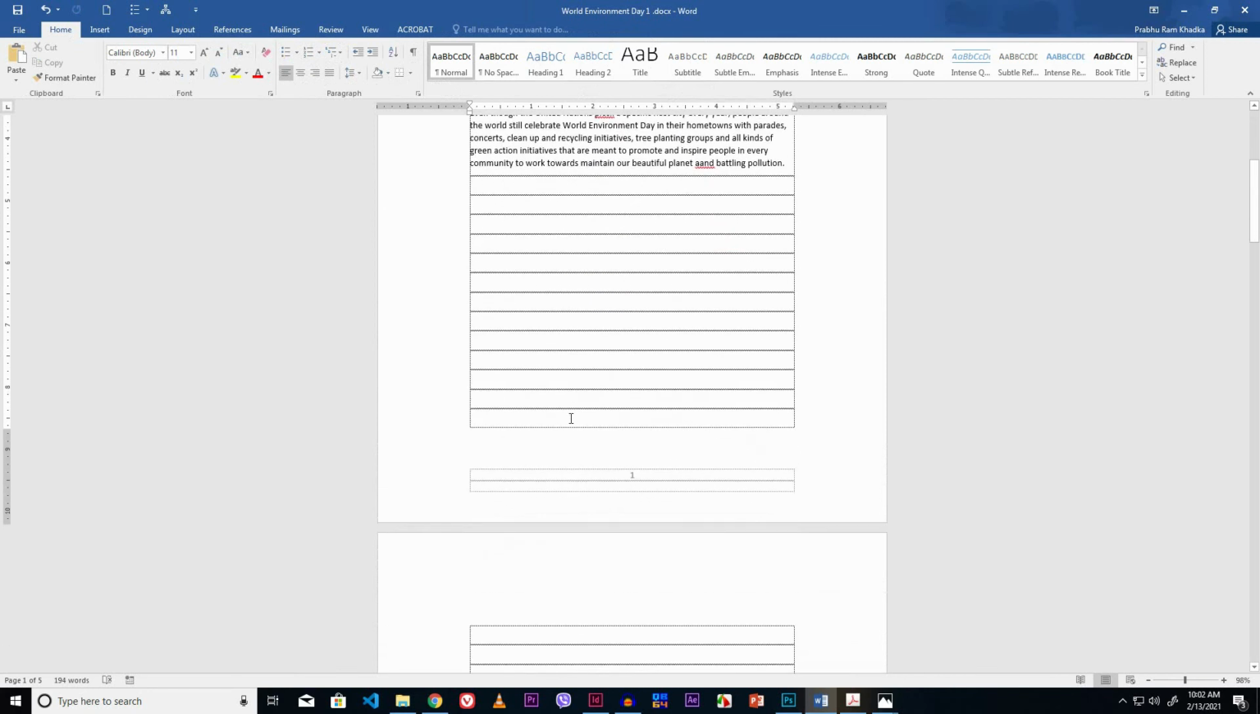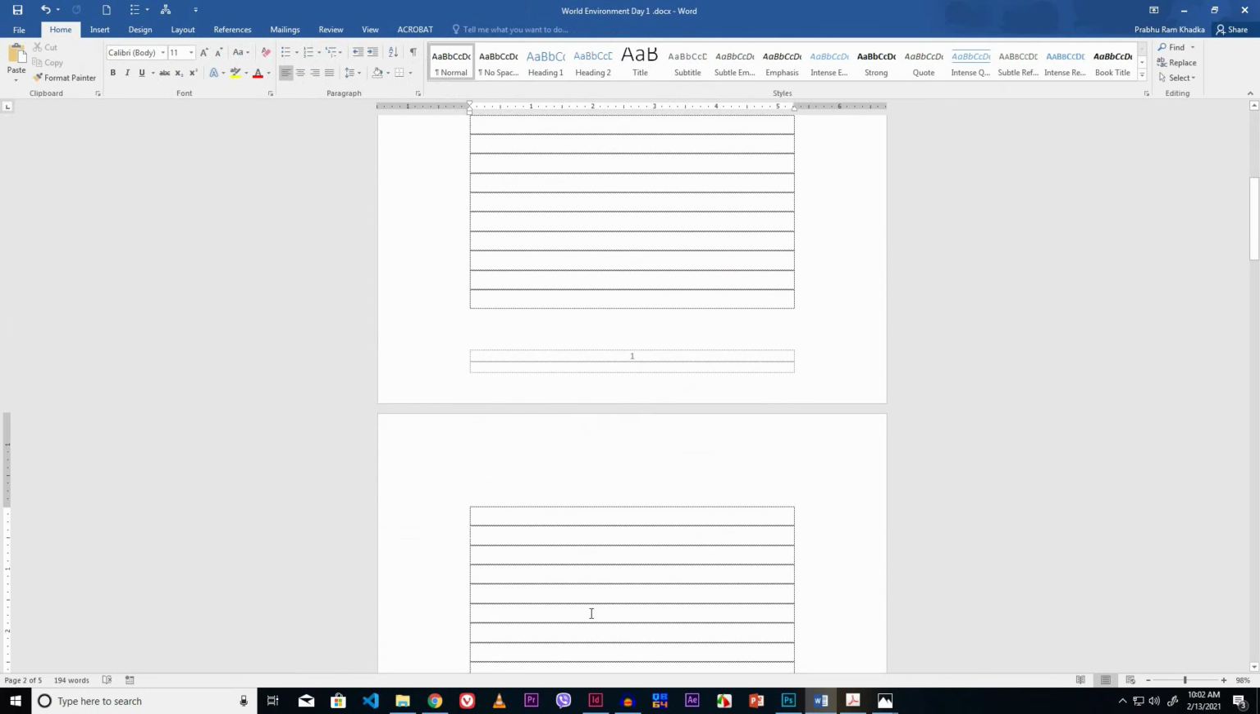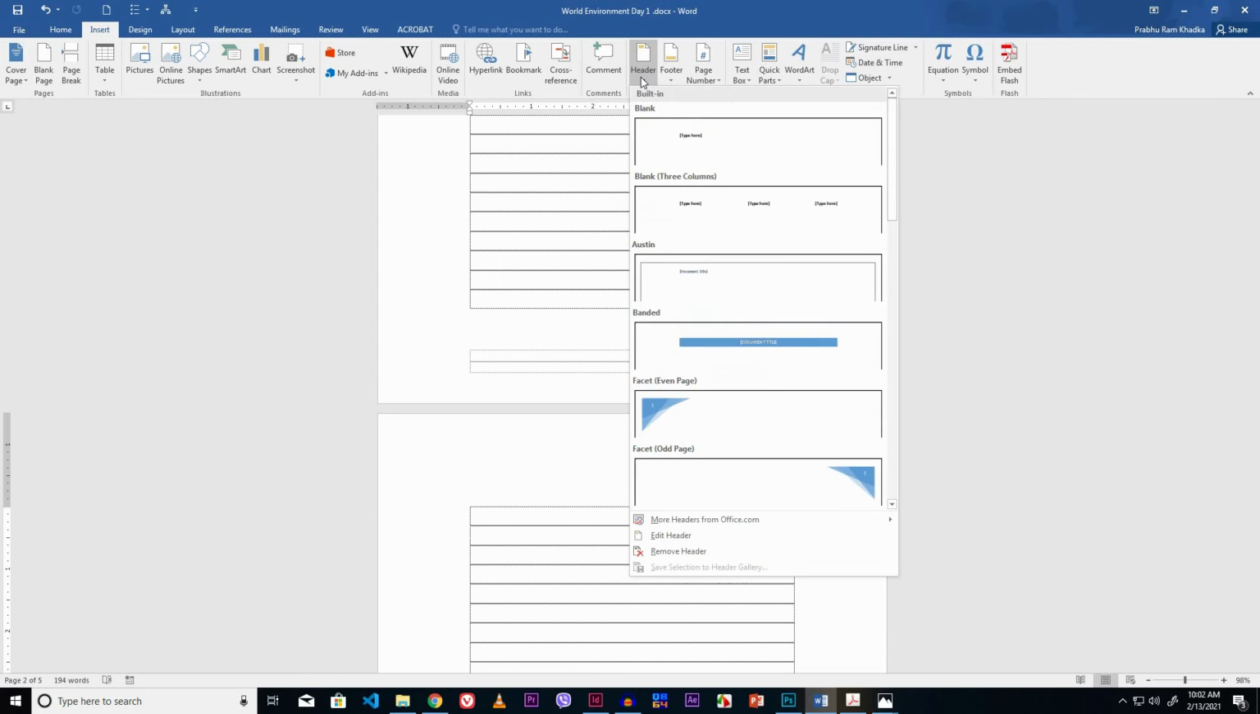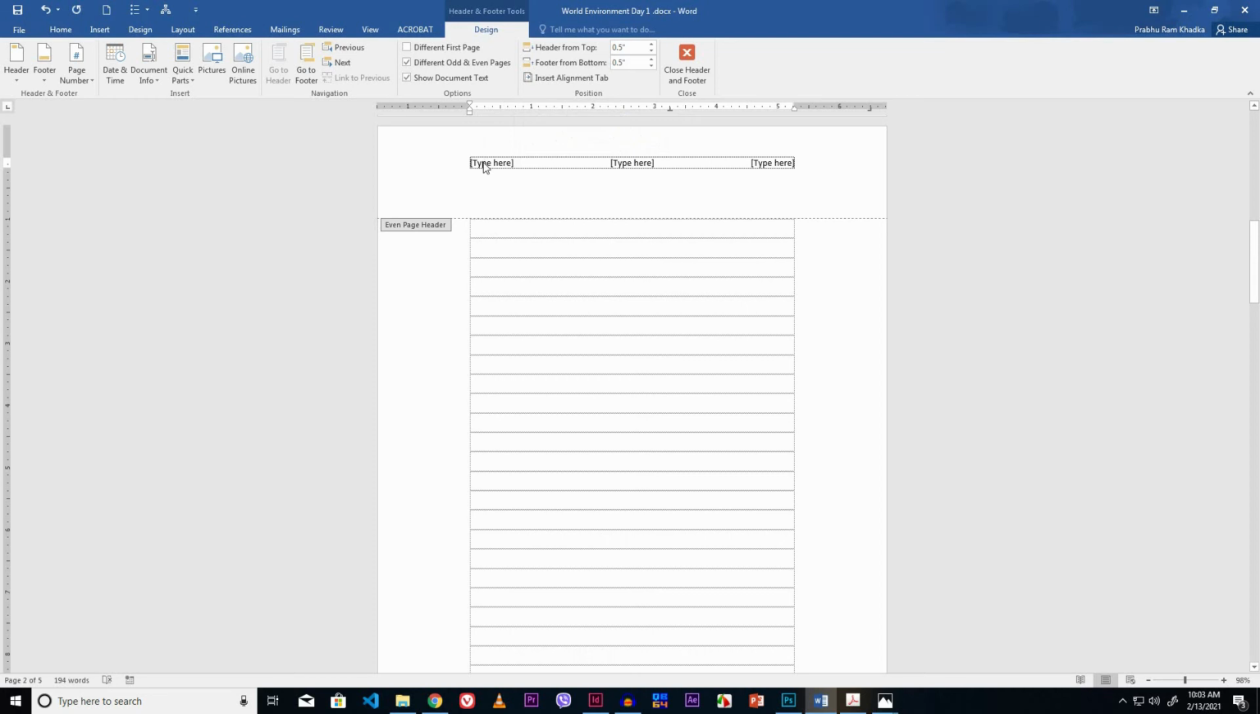Now go to the page number 2. Click over here. Go to the Insert tab. Click the Header drop down button from Header and Footer group of Insert tab. Select the pattern. Now type the text. It is given World Environment Day. I delete it. I like to place date and time over here.